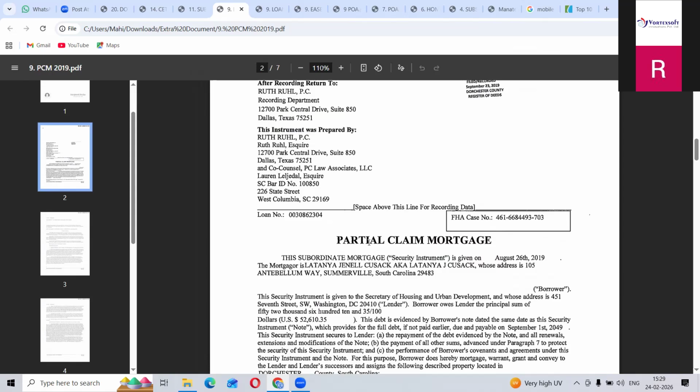For every 10,000 they will give one more partial claim mortgage. Means on a $100,000 loan, when 10,000 is paid, he now has to pay $90,000, and for every 10,000 paid they will give a partial claim mortgage. For that reason we call it a partial claim mortgage.